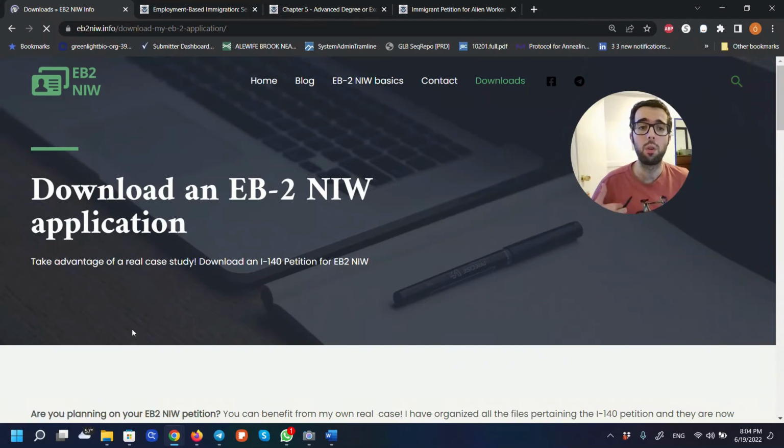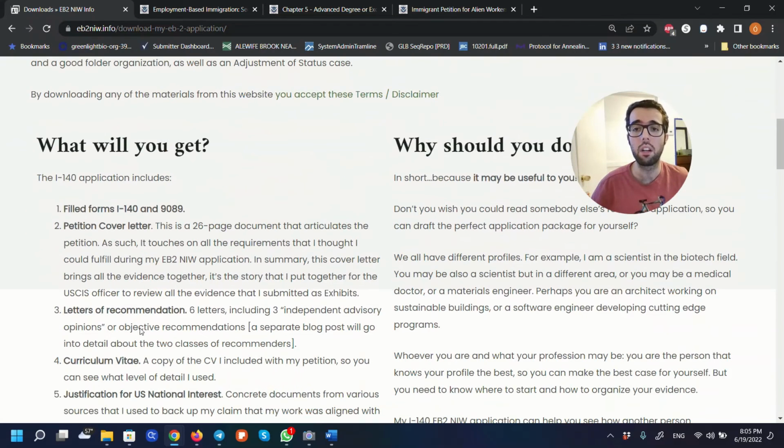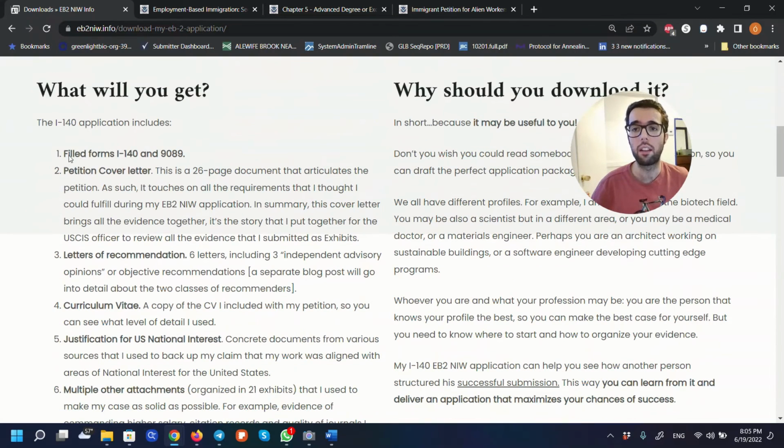So if you want a good reference about how to write your I-140, which is the central part of your green card application, you can come here and you will get the different forms that go with the I-140, and how I filled them. Of course, I redacted some private information, my addresses and things like that.